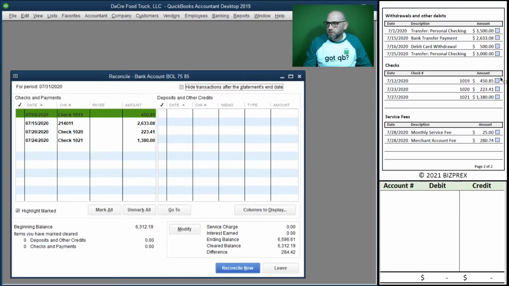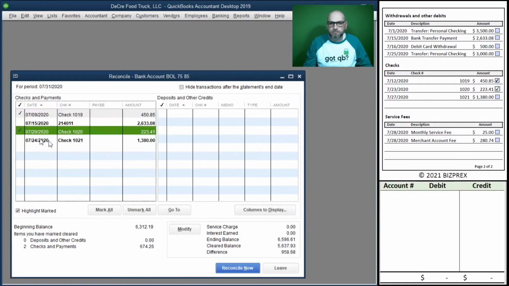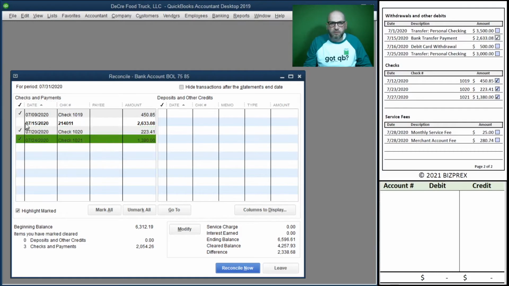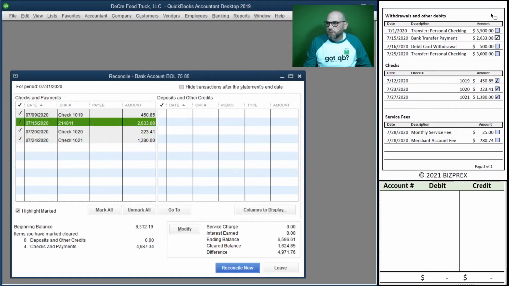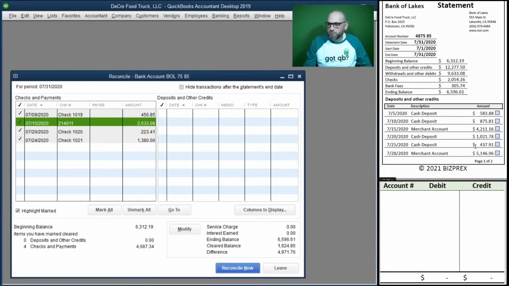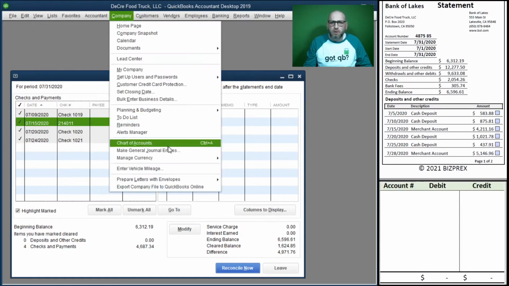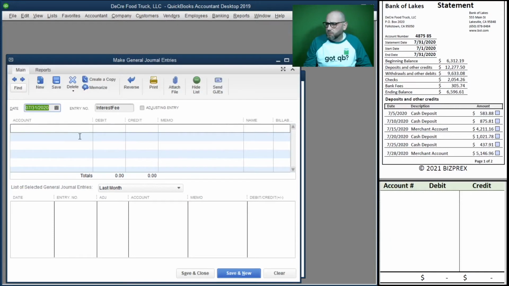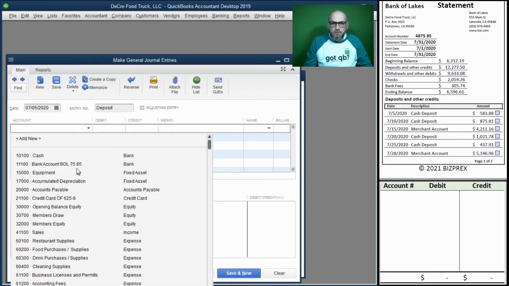Alright, so what do we have? We have our checks. See, we don't have the service charge right now. Okay, we have our credit card payment. Alright, and then we have all these entries we gotta post. So we're gonna do it again using general journal, like with deposits instead of using deposit module. And again, we're gonna stick to debits and credits. By now we know them.